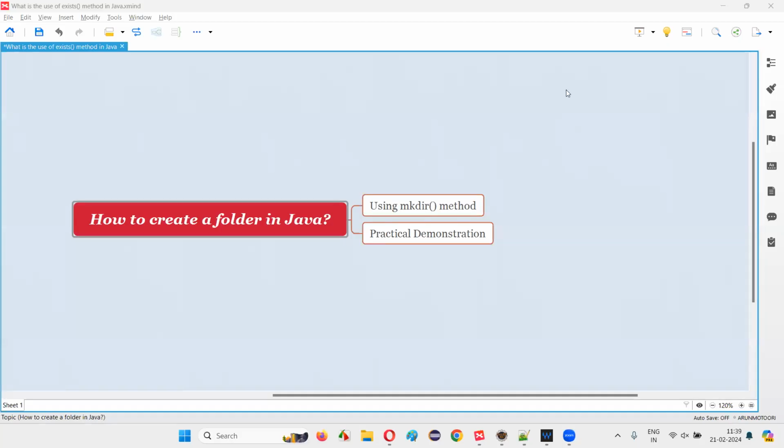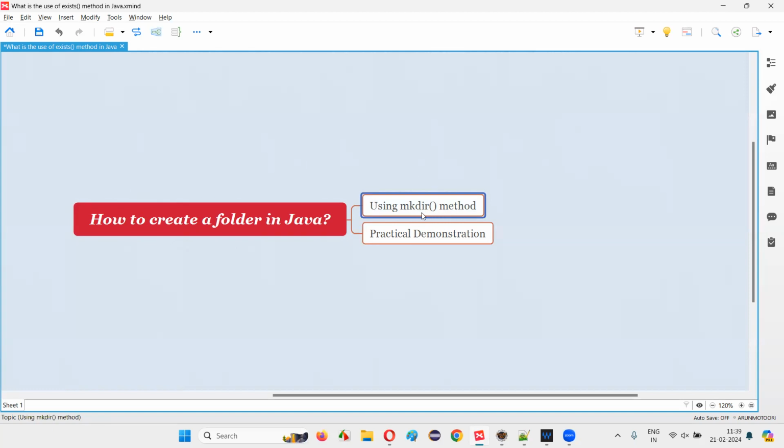Hello all. Welcome to this session. In this session, I'm going to answer one of the Java interview questions. That is, how to create a folder in Java. Let me answer. In order to create a folder in Java, we have to use a predefined method known as